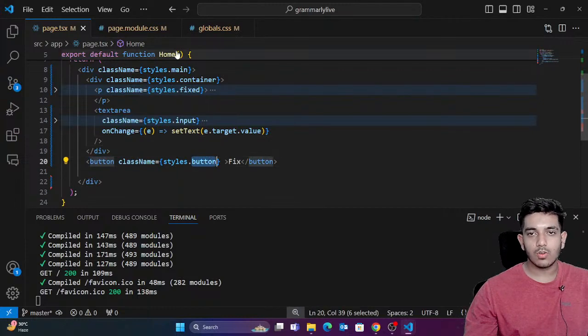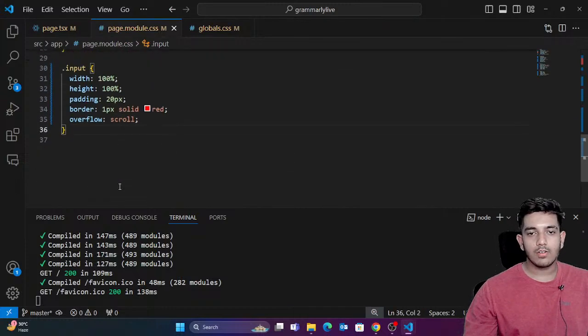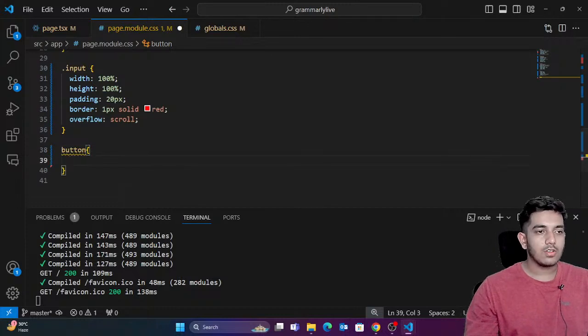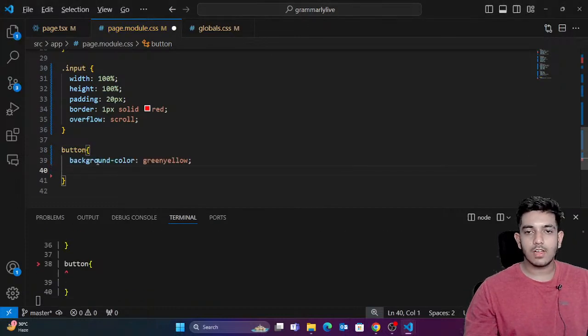We have to style this button. So I'll just copy this, come here, and click on button. Someone would click on the button, so I would simply give this the color green yellow.